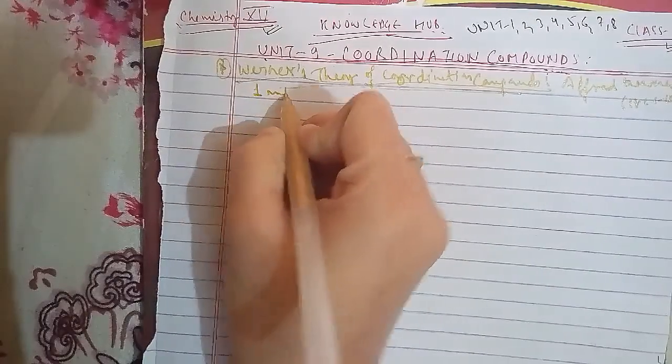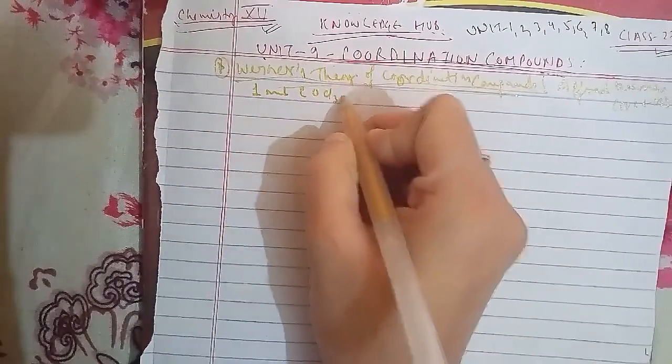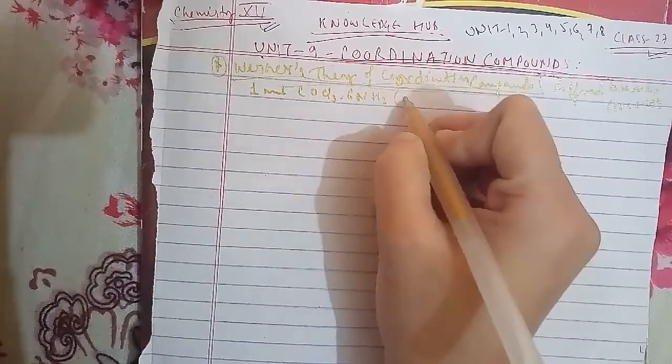In the same cases for the reaction, we have 1 mole of CoCl3.6NH3, which is yellow, that gave 3 moles of AgCl. Another is 1 mole of CoCl3.5NH3, which is purple, that gave 2 moles of AgCl.